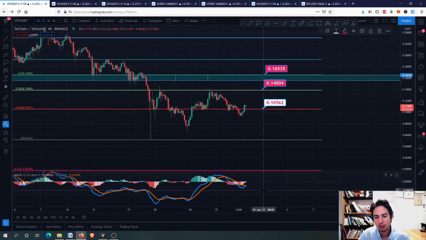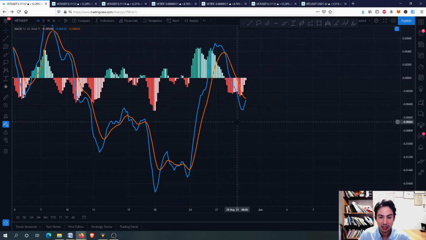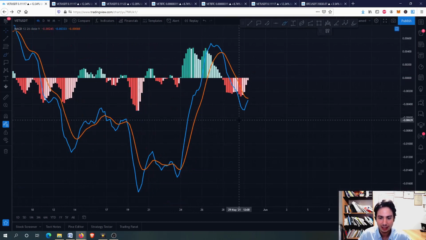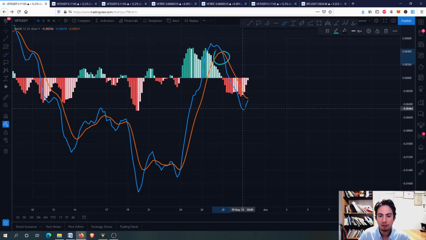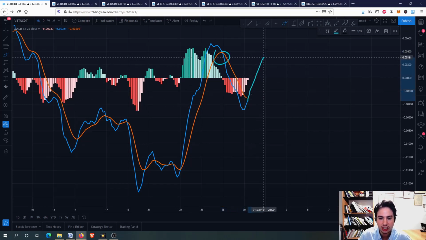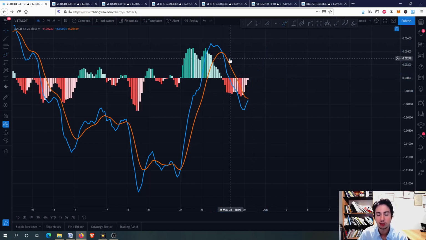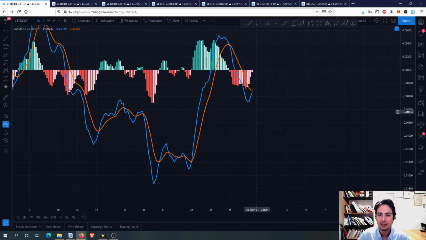Let's go now to the MACD, guys, and you can see what we are having here on the MACD. We have a bearish cross, but we don't care because we are on the 4-hour frame. So for now we are still fine. We need to see the bullish cross here and eventually go more upwards. We will see Bitcoin though, because you know that a lot of altcoins go with Bitcoin, and of course what Bitcoin does affects many other altcoins. For now we are still doing fine.